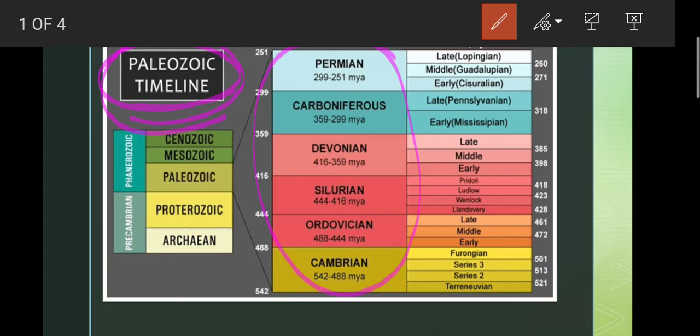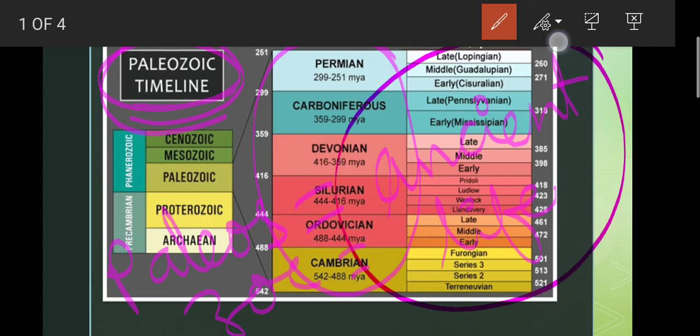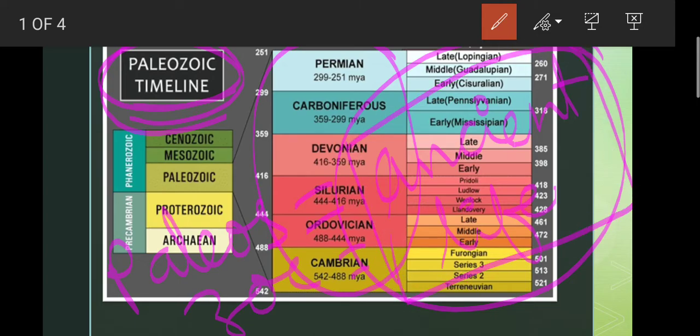Why is the Paleozoic era called Paleozoic? This is a Greek term in which Paleos means ancient, and zoo means life. So now you understand why this Paleozoic era is important to us, because ancient life emerged during this period.